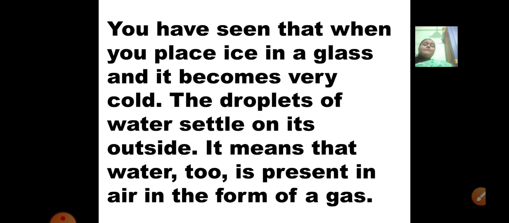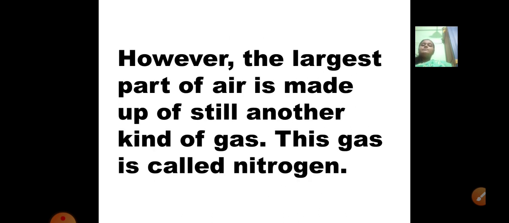You have seen that when you place ice in a glass and it becomes very cold, droplets of water settle on the outside. If the water is very cold in the glass, you can find some water droplets on the glass itself, and from that you can make out the water is so cold. It means that water too is present in air in the form of gas. That means air also contains some amount of water in it. So that is the meaning of that.